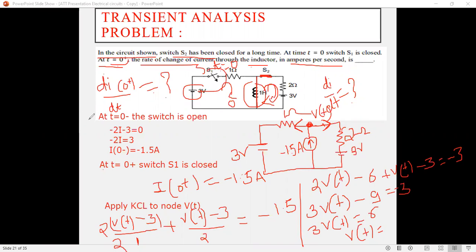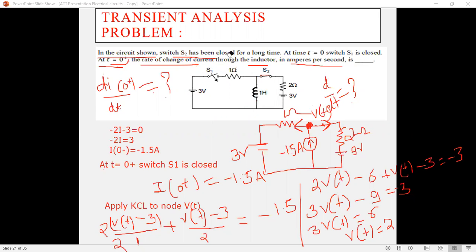V of t is equal to 6 divided by 3, which is 2. So it is equal to 2. Now see here, we have calculated for t equal to 0 plus, or t greater than 0, the value of V of t. The value of V of t that we got is 2. Now I will draw the figure. Otherwise I will write here also. In that figure I will represent it.